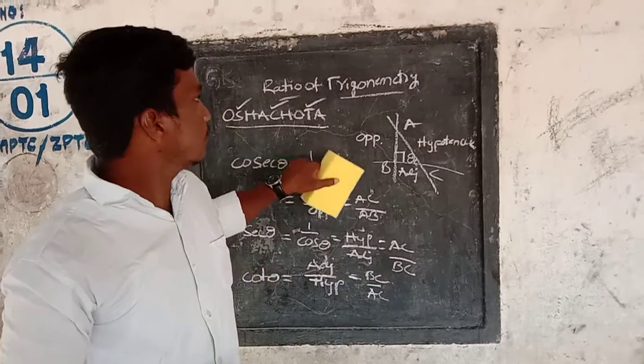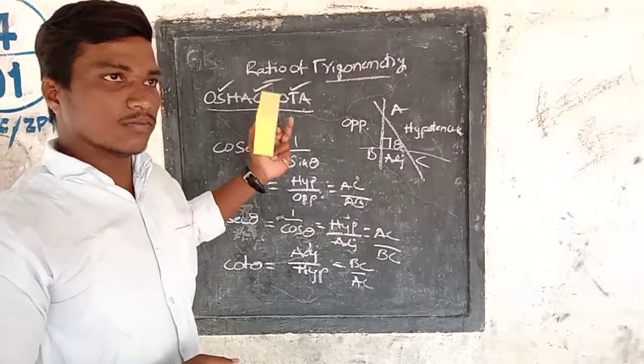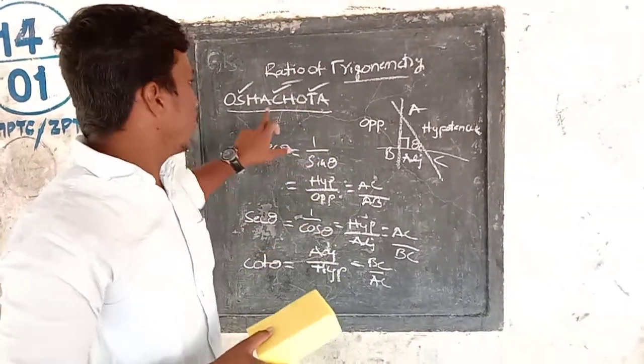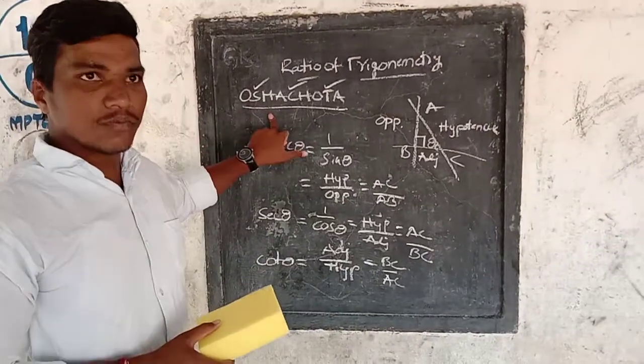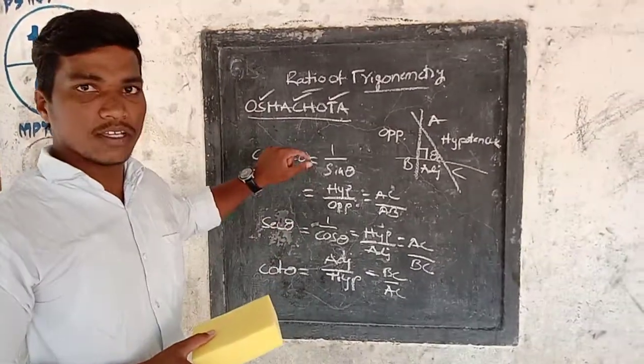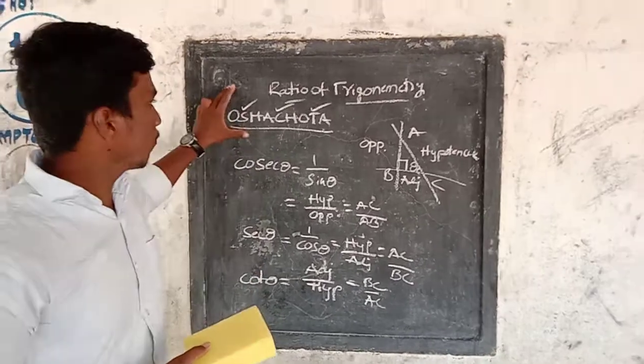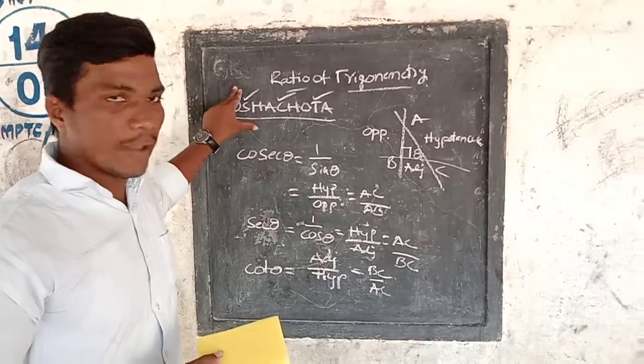So these are the three ratios, and in total 6 ratios. By this one word, we can derive these 6 ratios of trigonometry. That's why I am calling this a magical word.